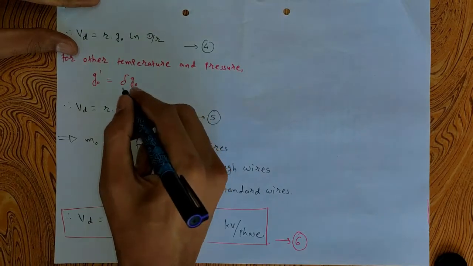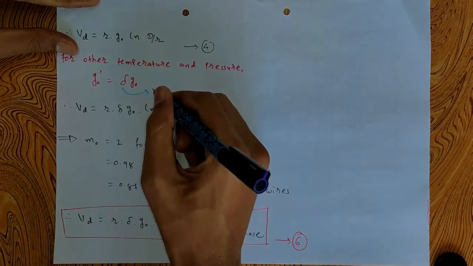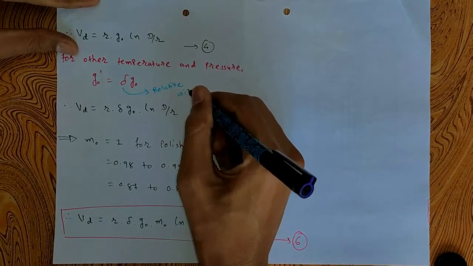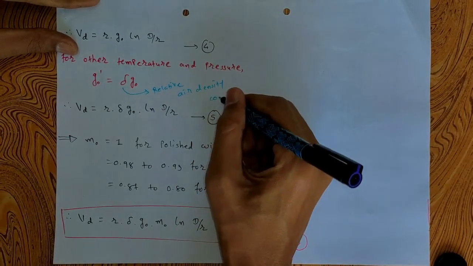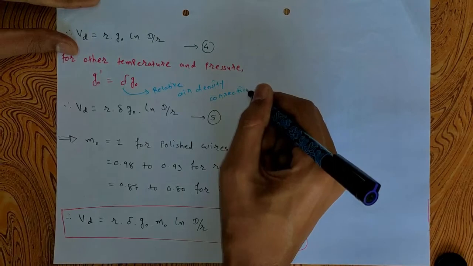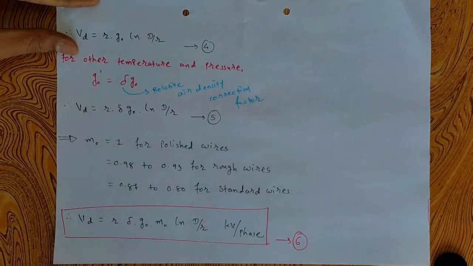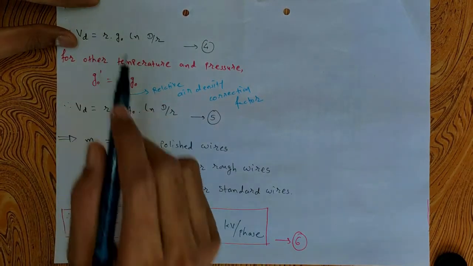Now this delta is nothing but the relative air density correction factor, which will be different in all seasons. So corona also depends on your environmental condition, how the weather condition is. In that case the value of delta will be different, so from this delta this Vd will be different.